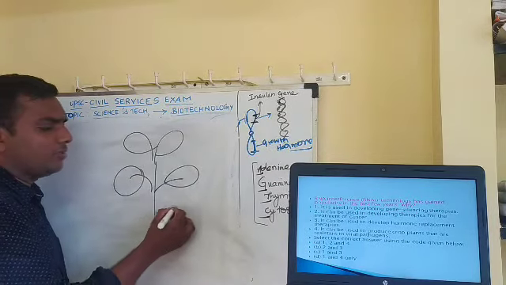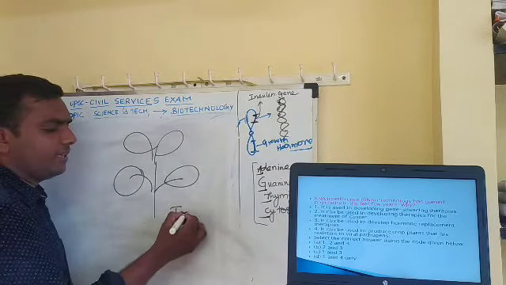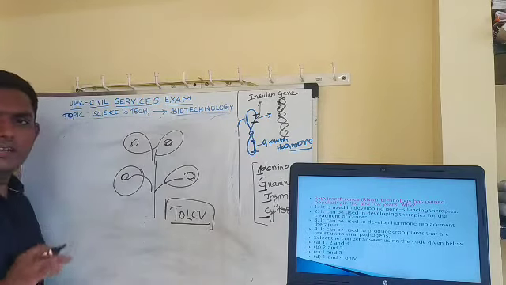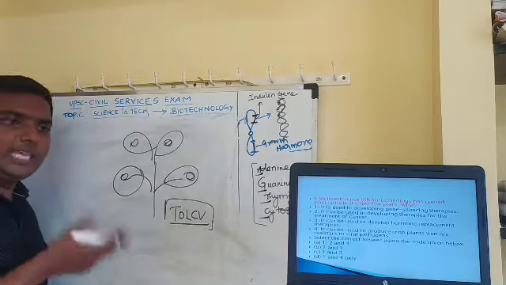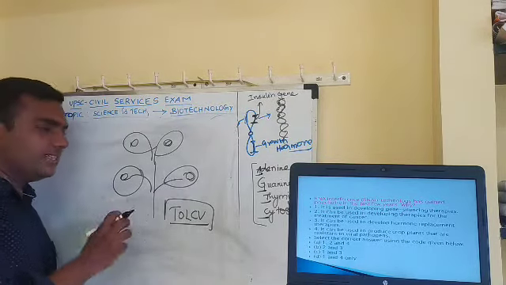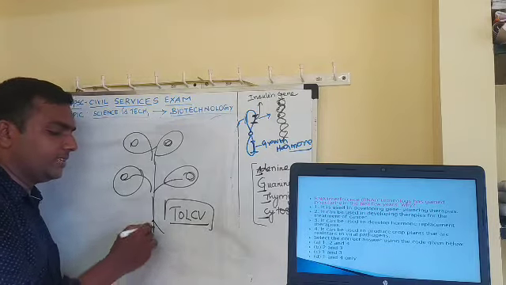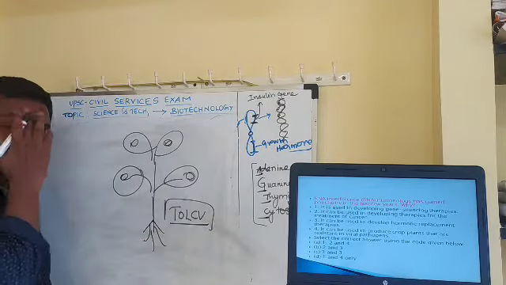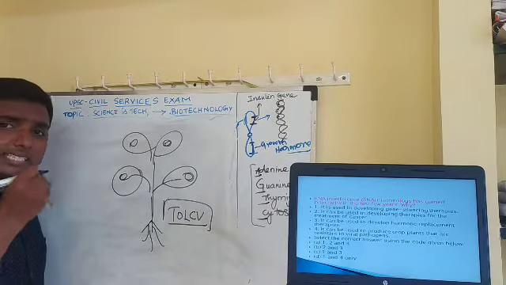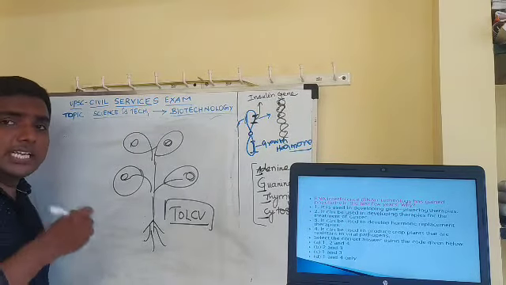This tomato plant is often infected by a virus called TOLCV, tomato leaf curl virus. This virus often infects the plant and causes the curling of the leaf, and it is a loss for the farmer. There will be no yield and other things. Now I want to stop this virus from infecting my tomato plant. Here you will understand how genetic engineering comes in.